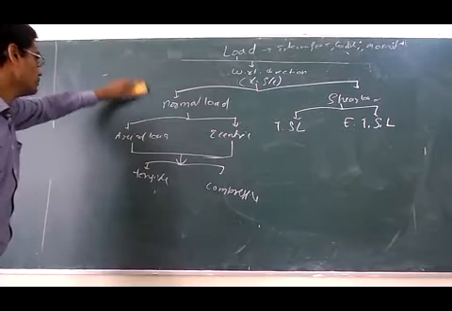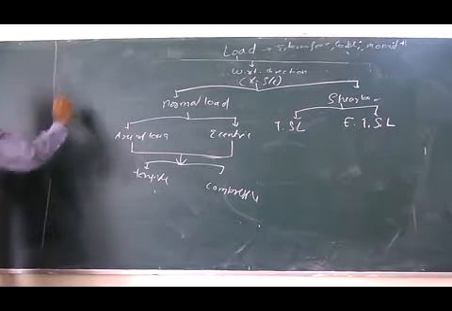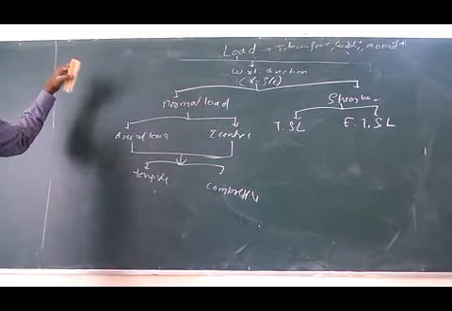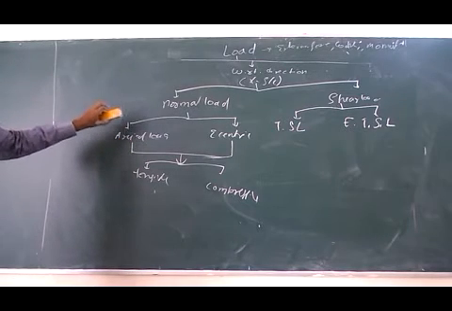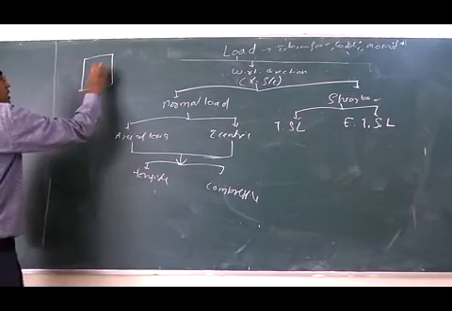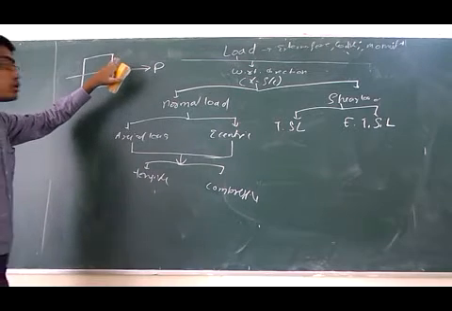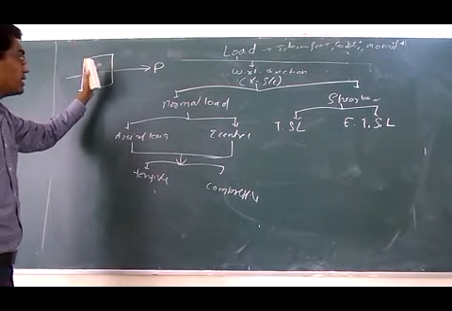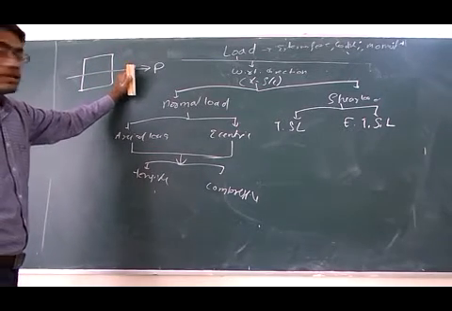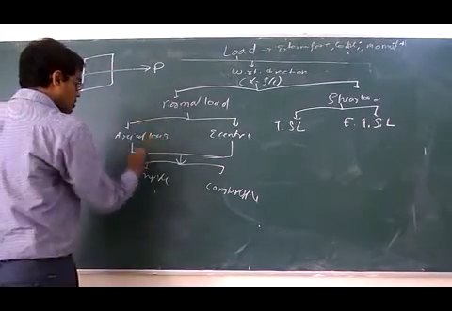Now, let's discuss axial load. What happens in any cross section? In any section there are two axes: the longitudinal axis and the transverse axis. Normal load is acting along the longitudinal axis. Suppose this is any bar, and a load P is acting along the longitudinal axis, perpendicular to the cross section. So we consider it an axial load.